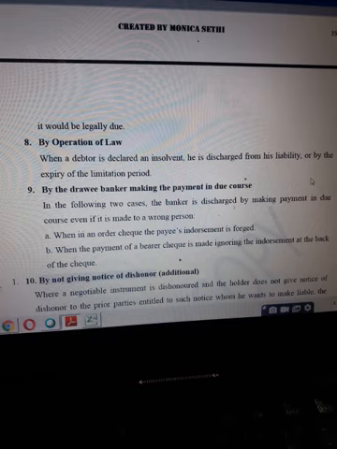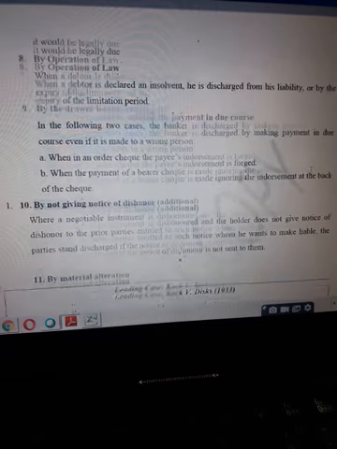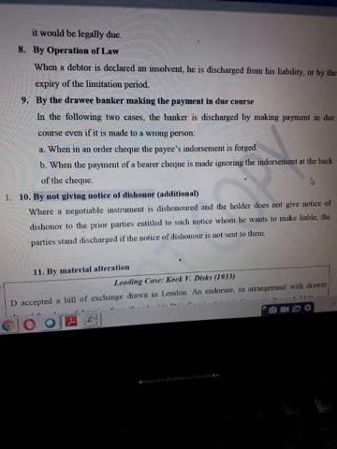But the banker can ignore that and make payment to any bearer, because primarily it was a bearer check. Another category is by not giving notice of dishonor. We have understood earlier that if the person who was primarily liable does not make payment and the instrument is dishonored, then the holder needs to give notice of dishonor to all the prior parties whom he wants to make liable under the instrument.